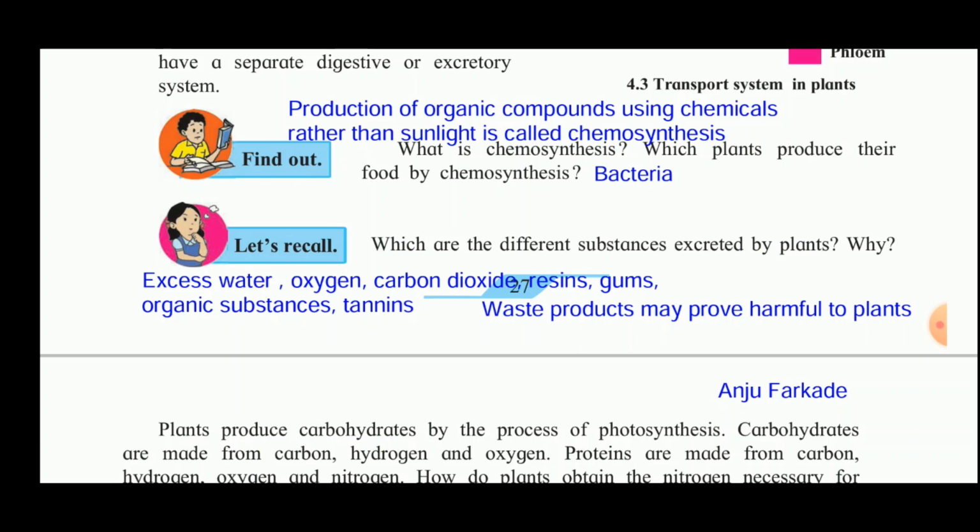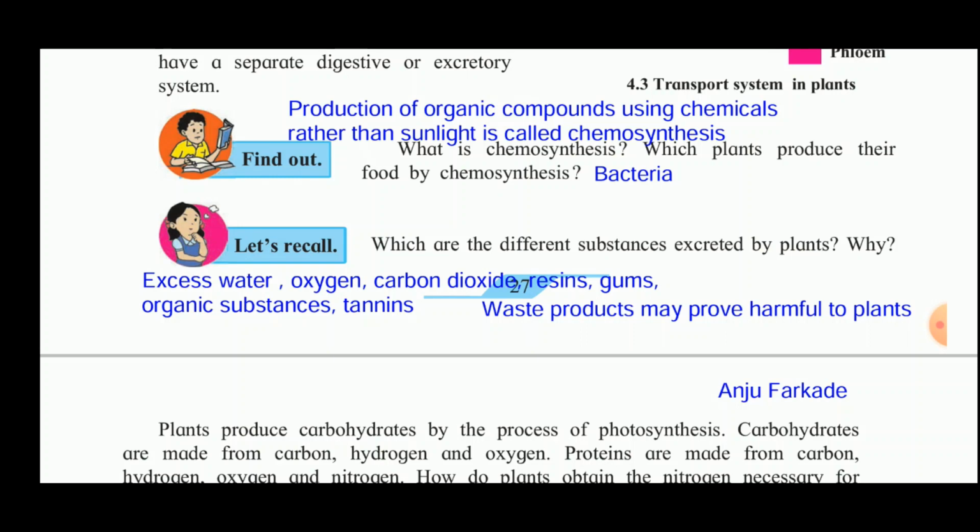Now these gums, you must have seen some plants like acacia, that is babool, it secretes out gums. That gum, though it is an excretory product, is useful to us. It is edible, it is used as a food also. Then some of the gums excreted from the neem plant are used as an adhesive, for sticking things.